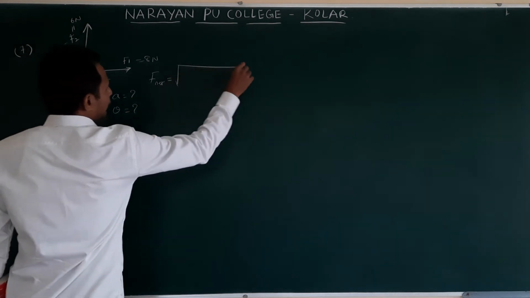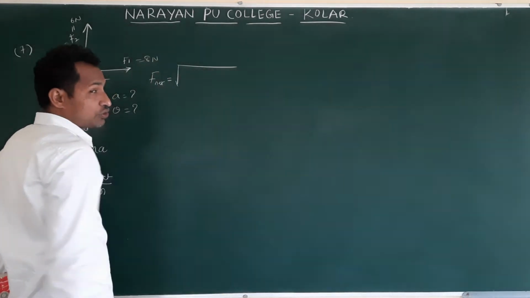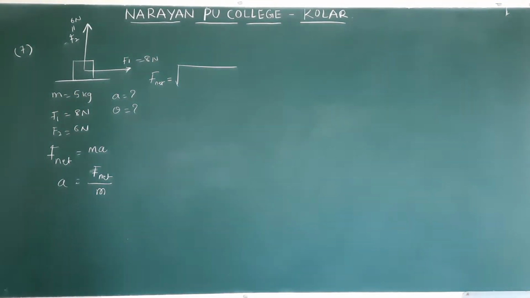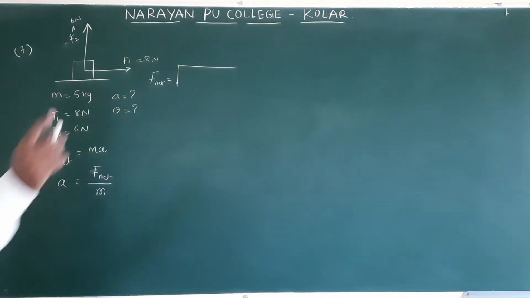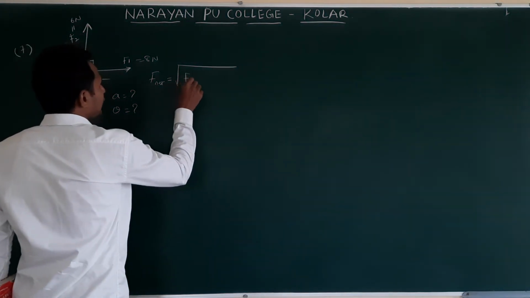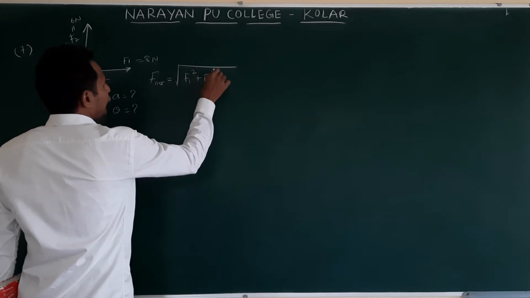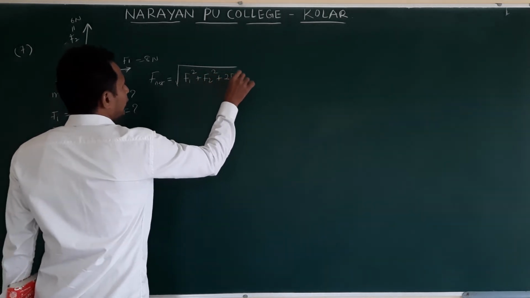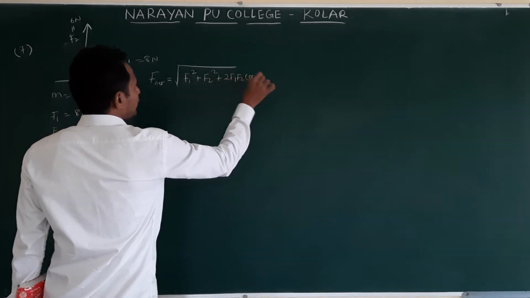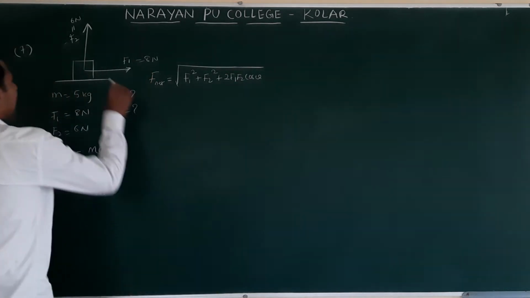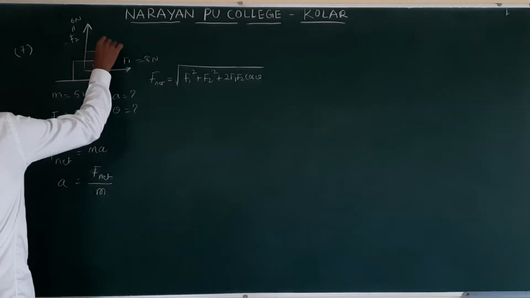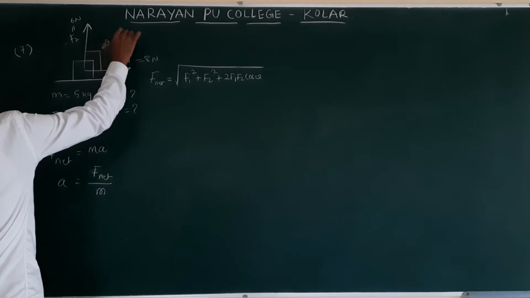How do we write the resultant formula? Under root of a square plus b square plus 2ab cos theta. Here the vectors are F1 and F2, so this is F1 square plus F2 square plus 2 F1 F2 cos theta. What is the angle between these two? They are perpendicular, theta is equal to 90.